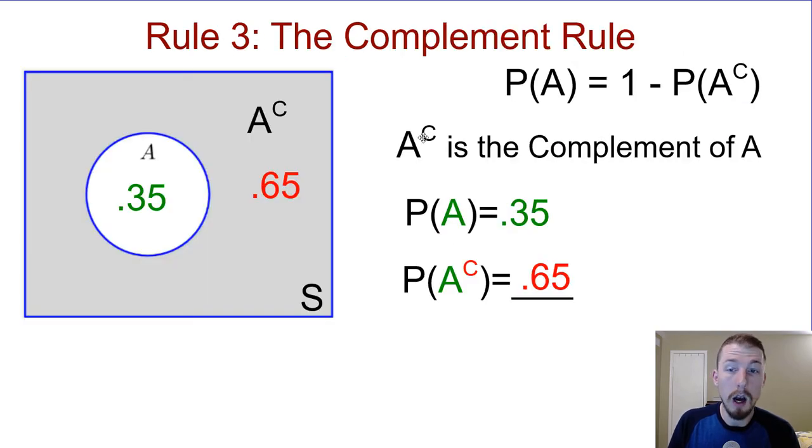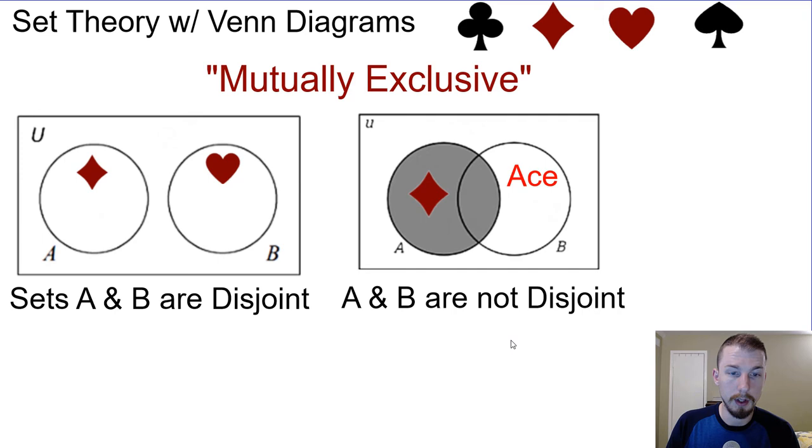All right, number 3, the complement rule. So pretty simple. The probability of event A occurring is 1 minus the probability of event A not occurring, which is its complement. So if the probability of A occurring is 35%, then the probability of A not occurring, the complement, which is the area within the sample space, the whole rectangle that's shaded in here, is 1 minus 35%, which is 65%. And that would be the complement.